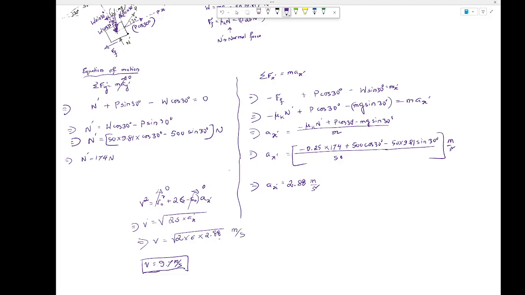Meter per second. What is the value of v you guys got? 3.86. Everybody getting the same value? Then that is the answer.